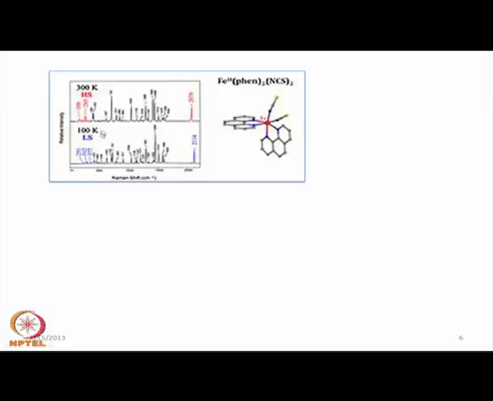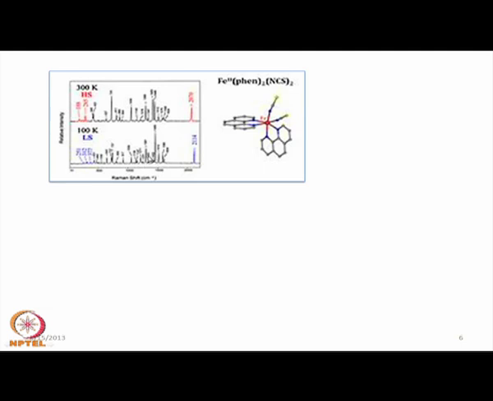So, what are we taking? We are taking the Raman spectrum at 100 K and at 300 K. At 100 K, the signature we get, particularly the value at 2114 due to the CN stretching frequency of the thiocyanate, is characteristic for the low spin compound, and it signifies that at 100 Kelvin we have the compound exclusively in the low spin state.